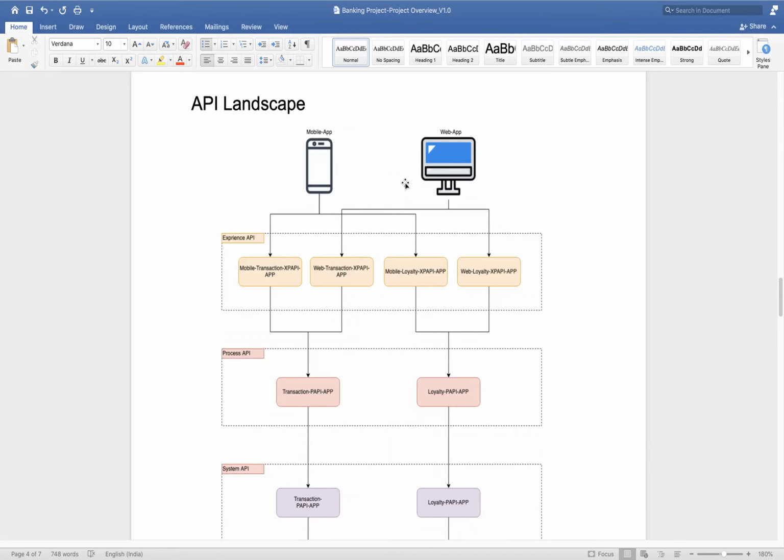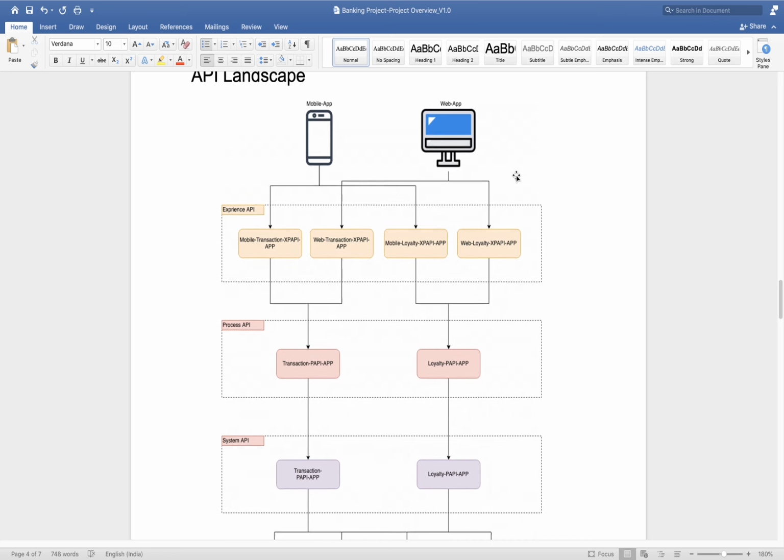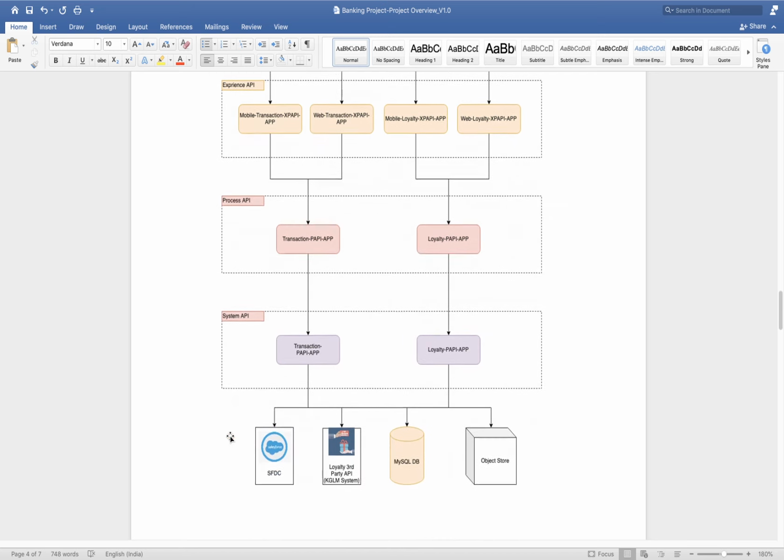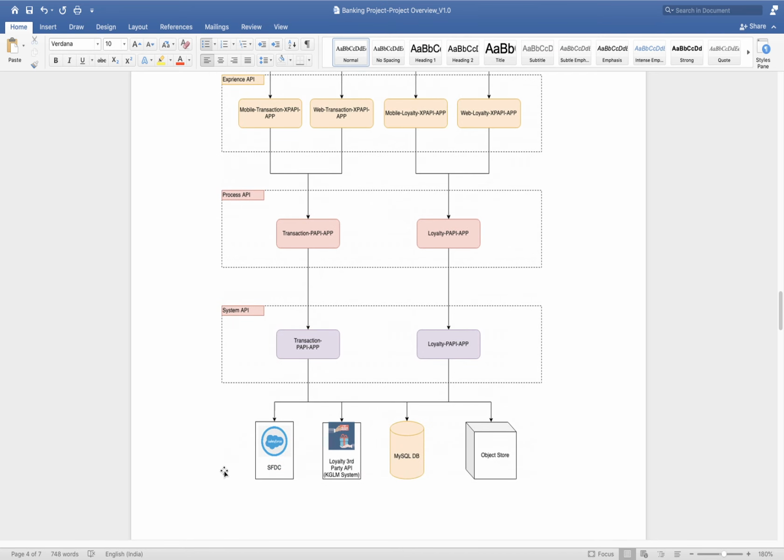So in this API-led architecture, you can see we have two front-end systems, a mobile application and a web application. Now we have three layers: experience layer, process layer, and system layer. And here we have the external system.